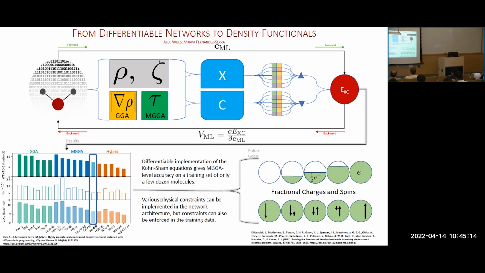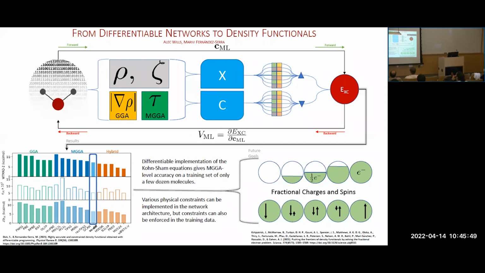Question on that section from the bottom paragraph in the middle. I seem to understand that the differentiable implementation enables you to only use the small training set. Is that the right connection? Well, it gives us the actual potential itself automatically, as opposed to just getting out some energy. So you can use that potential in different ways, as opposed to just using the network to get an energy. Okay, so what is it that enables you to use such a small training set? Because normally people are complaining that you need a massive amount of data.